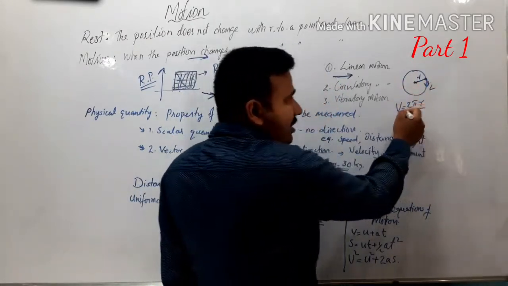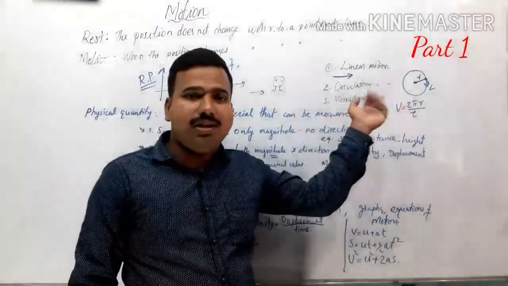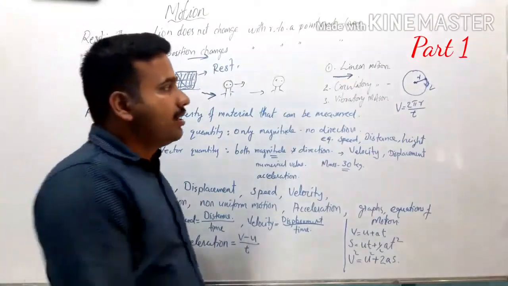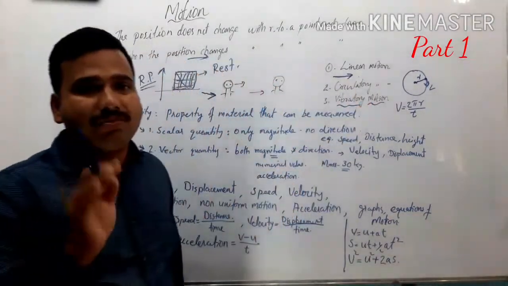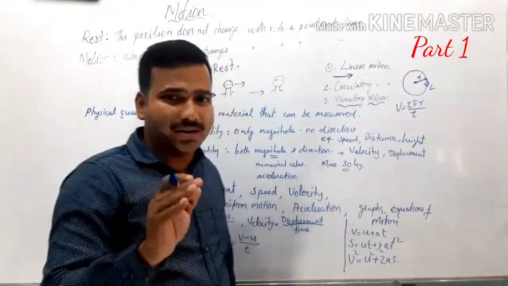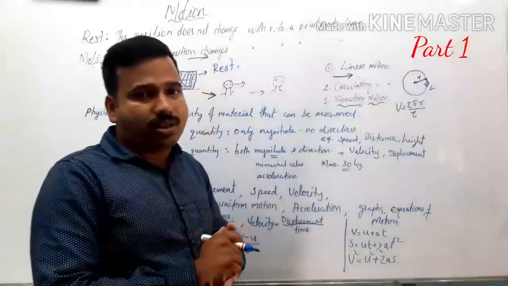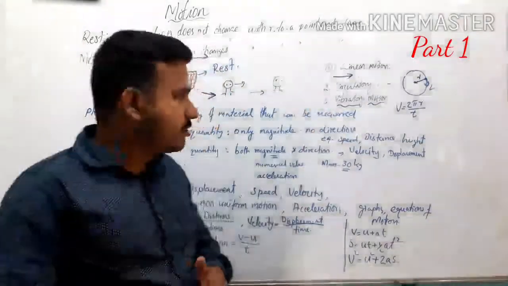We already know another type of motion, which last year we already discussed, that is vibratory motion. What do you mean by vibration? The to and fro motion of an object is known as vibration. So these are the major fundamental motions. Motion can be classified into these three categories.